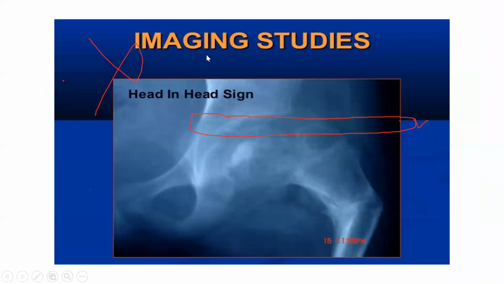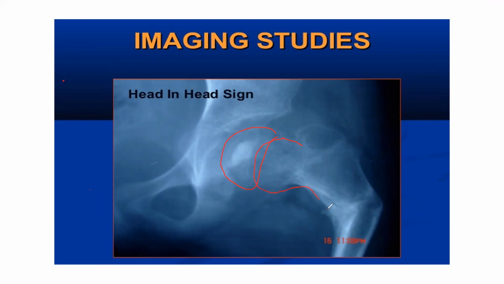Now the third thing is the head-in-head sign. Because of overlapping, you can have this sagging rope sign, and this is the head-in-head sign. So this is one of the heads, and you see the proximal neck is also looking like a head.